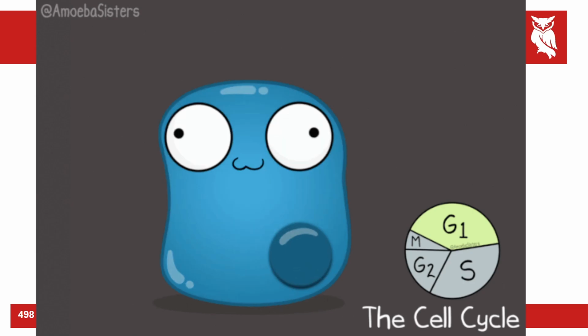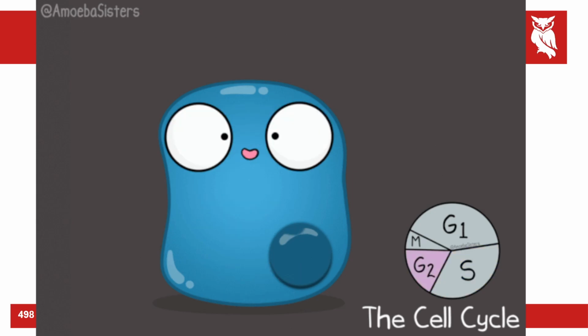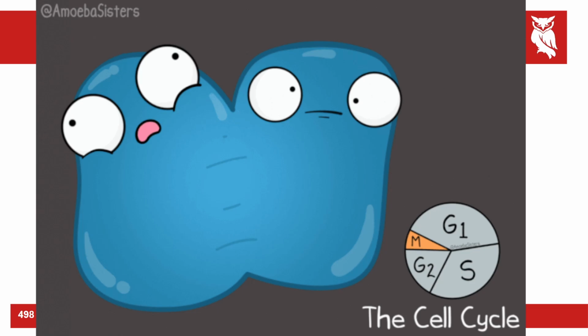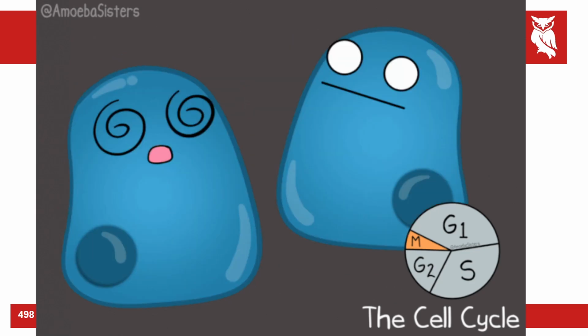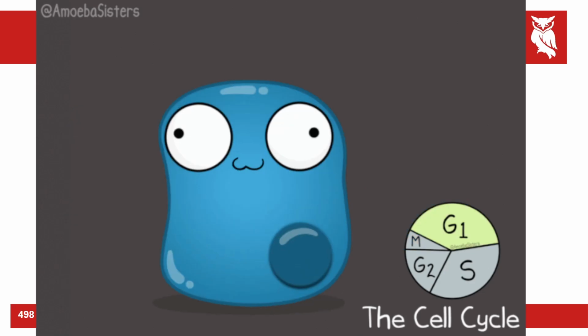This is kind of a little gif. So it's in G1, just hanging out. In S phase, it is starting to duplicate the DNA. G2, it starts to prepare for mitosis. Mitosis, the cell splits. And you're back to G1.